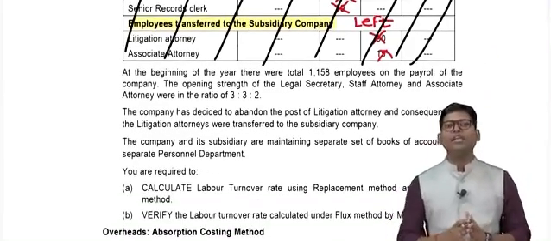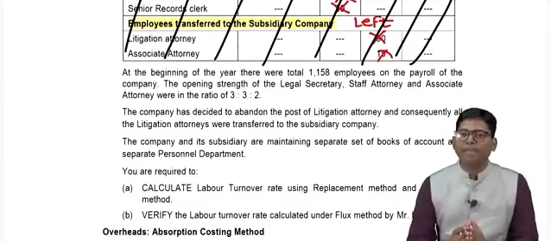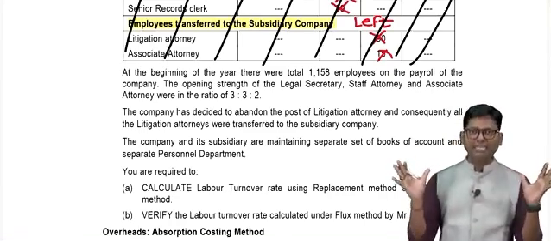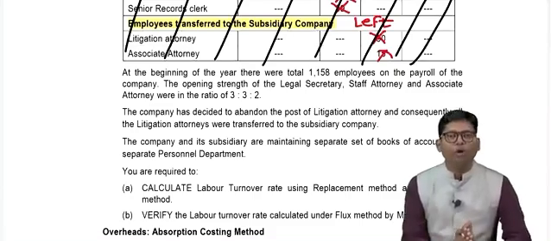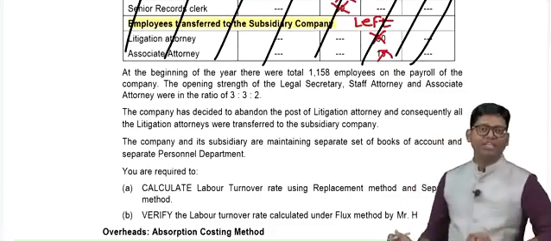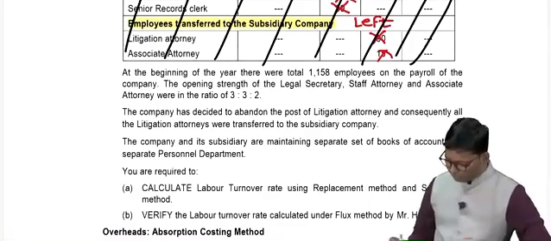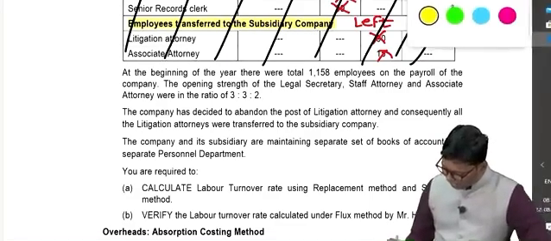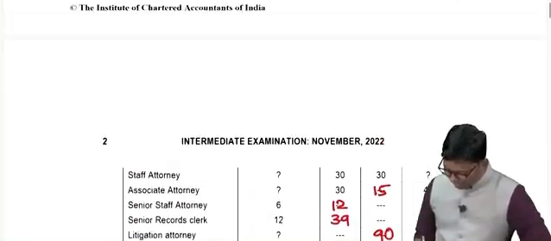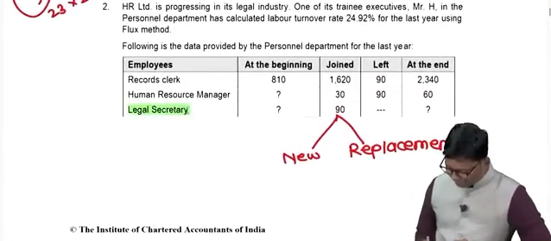At the beginning of the year, there were a total of 1158 employees on the payroll of the company. So, the entire beginning strength is available. The opening strength of the legal secretary, staff attorney and associate attorney were in the ratio of 3:3:2. Beginning strength is given, and this is the beginning strength for legal secretary. See here, your legal secretary means this part.